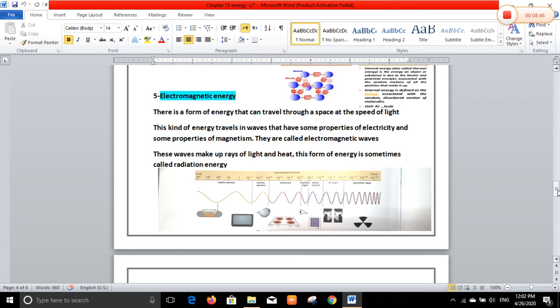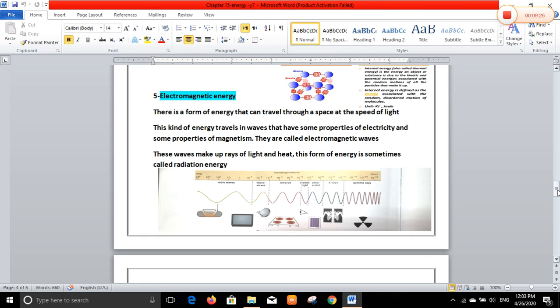We mentioned before, when we spoke about force, that we have two types of force, contact and non-contact. Magnetism is a non-contact force. These waves are called electromagnetic waves. They make up rays of light and heat. This form of energy is sometimes called radiation energy.